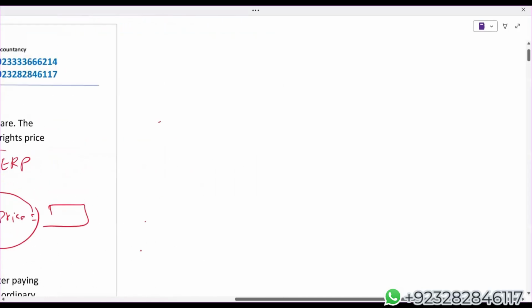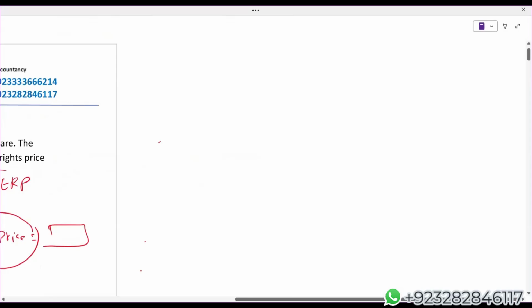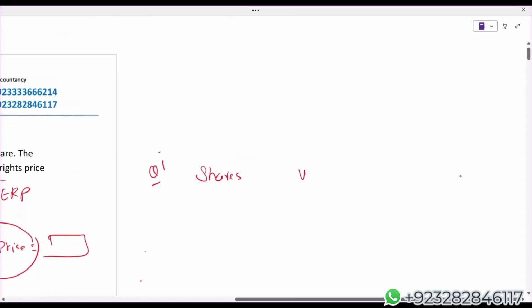That will help us to find out the right issue price. We're discussing question 1: shares, values, and then we have got total value.